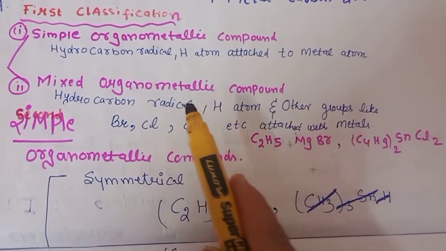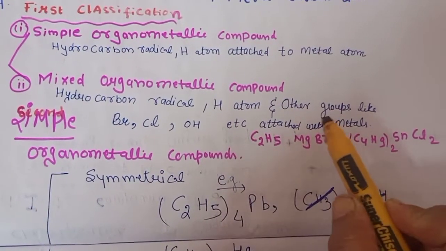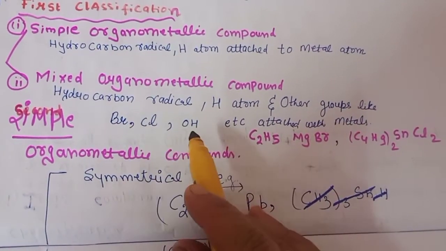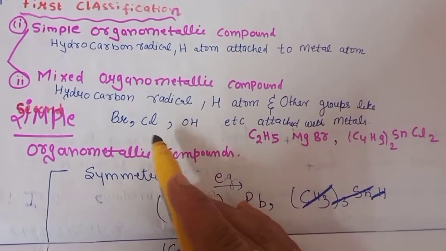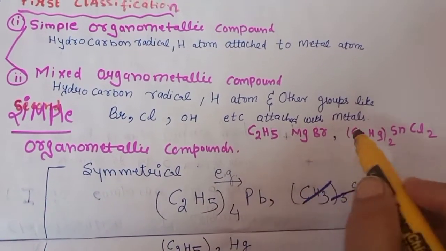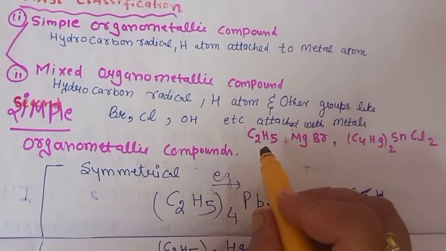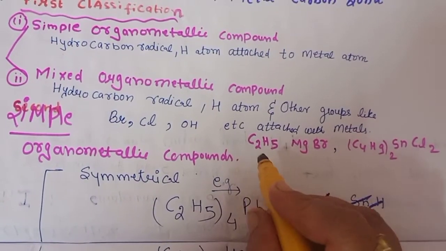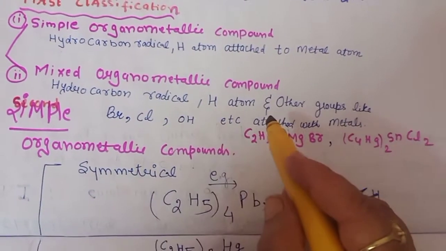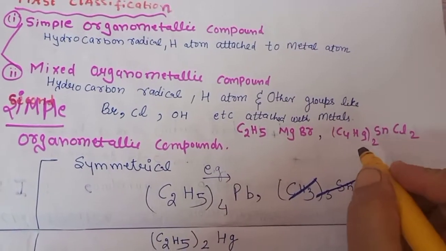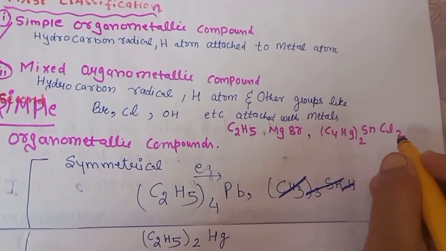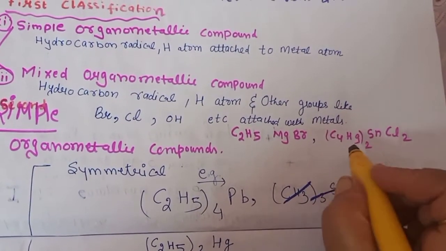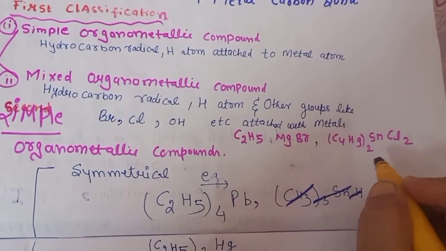There will be a hydrocarbon radical, hydrogen atom, and some other groups also present, like halogen or the hydroxyl group, like bromine, chlorine or OH etc., attached with the metals. For example, we had seen our Grignard reagent. So which category did it come in? It came in the mixed organometallic compound category, and also dibutyl stannous chloride, SnCl2, along with it. So this is also an example of a mixed organometallic compound.